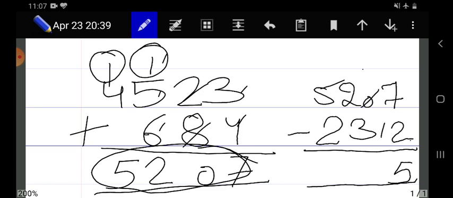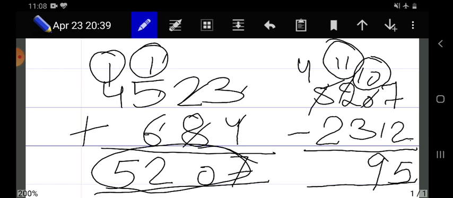No. So it will carry from its next number and become 10, and the next digit remains 1. 10 minus 1, 9. 1 minus 3, possible? No. So it will carry from its next number, that is 5, which becomes 4, and this becomes 11. 11 minus 3, 8. 4 minus 2 is 2. So the answer is 2,895.